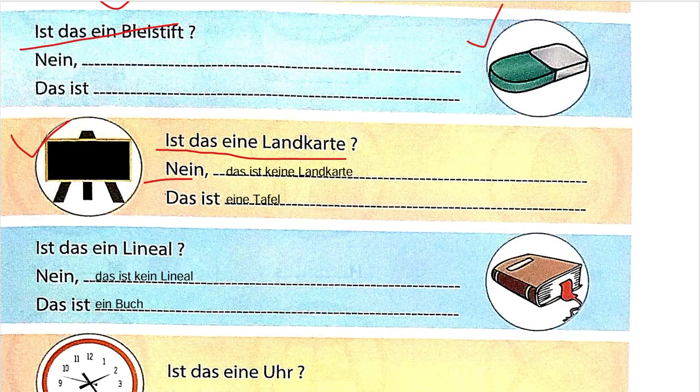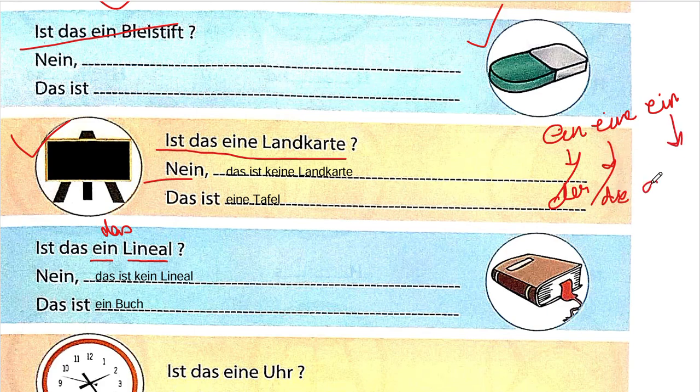Are you able to understand how we are doing this? No? Let me tell you why. Basically, what is happening over here is that ein Lineal is used because the article of Lineal is das. That's why we have used ein, because of a table in which we learnt ein, eine, ein. Whenever there was der, masculine, we used ein. Whenever there was die, we used eine, and whenever there was das, we used ein. So that is why we are doing this.